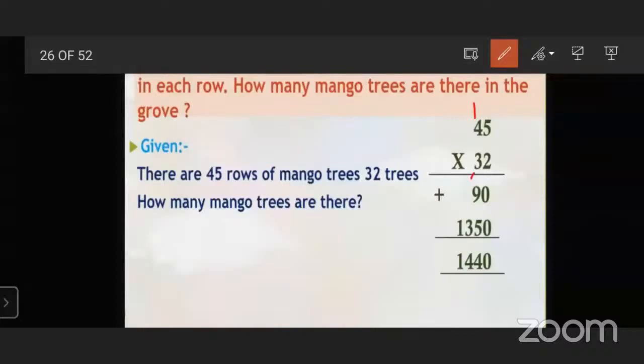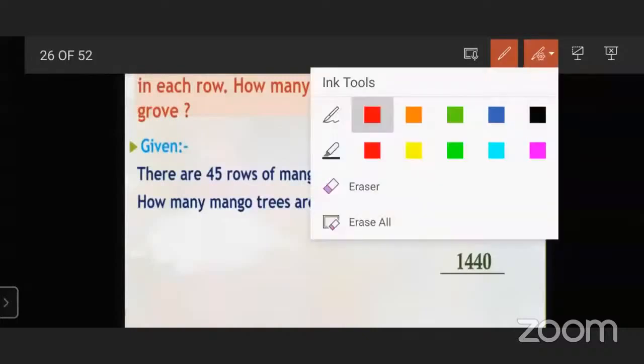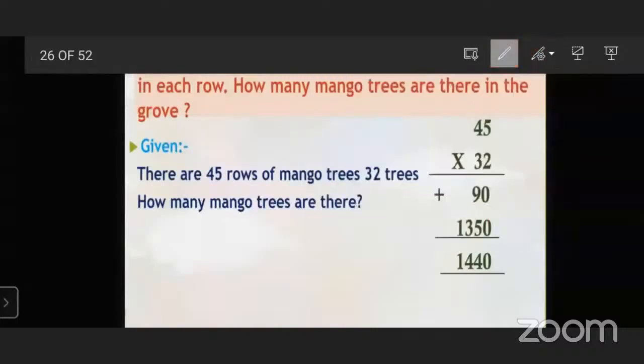3 fives are 15. Before we write 5, we have to write 0 in the unit place. Then 3 fives are 15. Carry over 1. 3 fours are 12. 12 plus 1, 13. Then we will add 0 plus 0, 0. 9 plus 5, 14. Carry over 1. 3 plus 1, 4. And 1 as it is. So the answer will be 1,440.